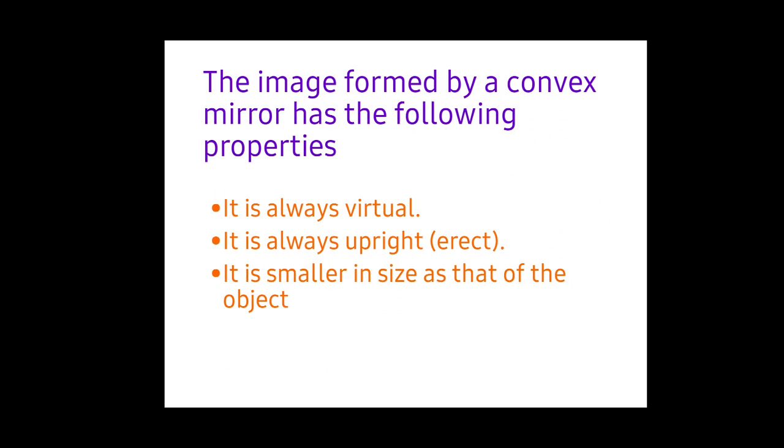Next, the image formed by a convex mirror has the following properties. It is always virtual, it is always upright, or always erect. It is smaller in size than the object.